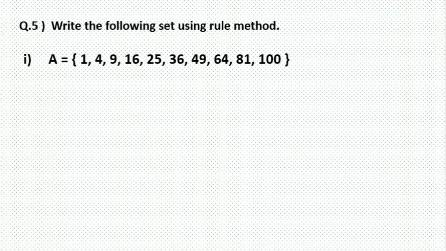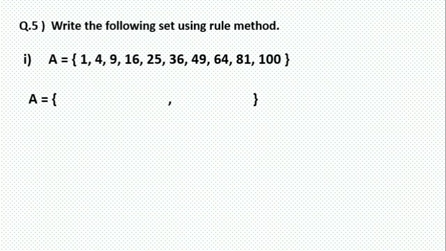Now in the question, A is equal to the set of 1, 4, 9 and so on. So which method is this? Yes, it is the listing method, roster form. In the question the set is given in roster form, but we have to convert this into rule method. So write the following set using rule method. We will write it, A is the set of.